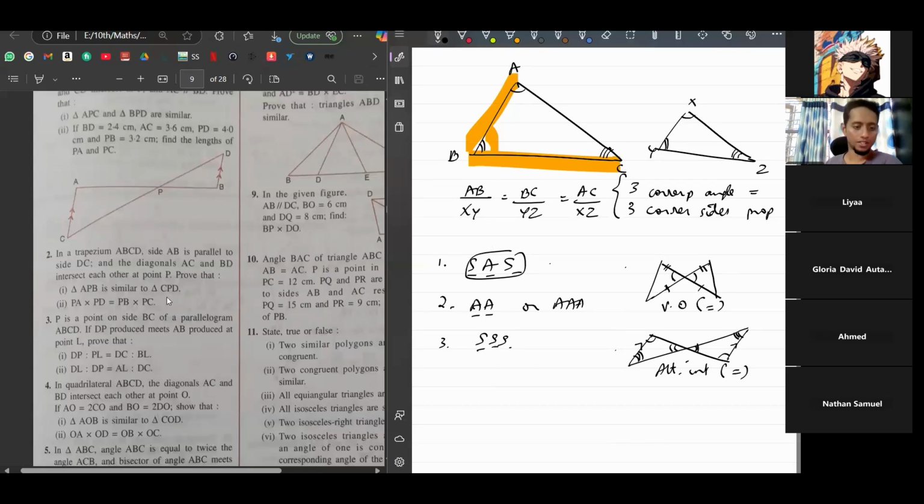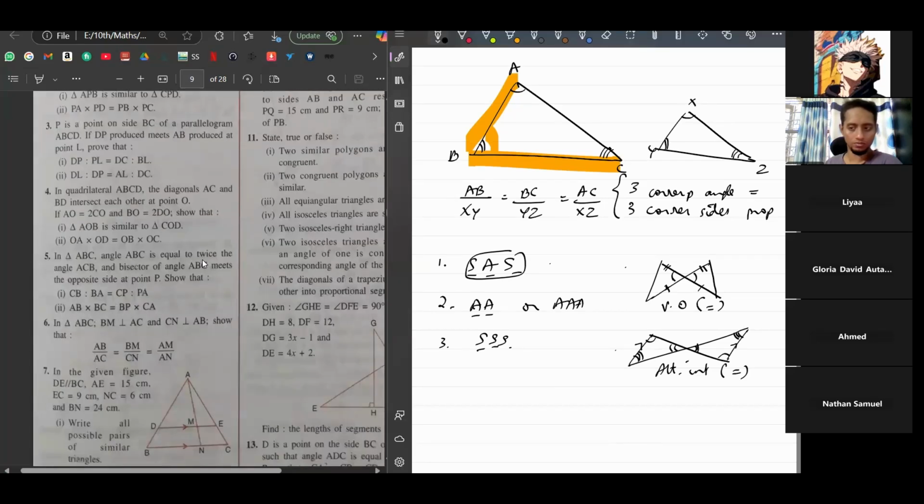In that example, why can't we use alternate interior angles? Because these lines were not parallel to each other. Alternate interior angles are equal only if you have parallel lines. Yeah. And corresponding angles, what is that? Corresponding angles. All these rules, corresponding, alternate interior, co-interior, work only if you have parallel lines. Okay. See, if I have two parallel lines like this, and then I draw a line like this, which is called a transversal, then I can apply those rules.